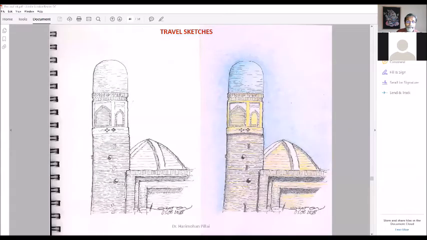Okay, so now I'm going to show you some techniques. This technique is how to add color to a pen and ink sketch. Now, because pen and ink sketch is a unique thing. So on the left, you can see the pen and ink sketch. How to understand how to add color. So the method is very simple.